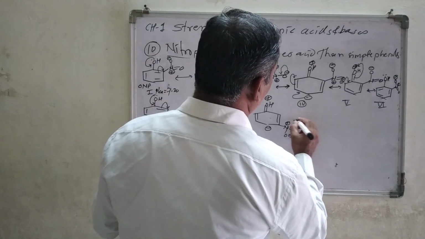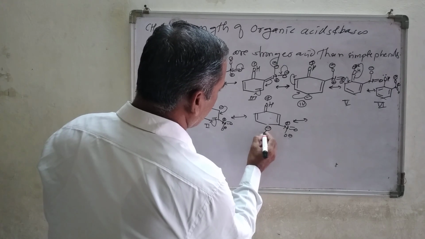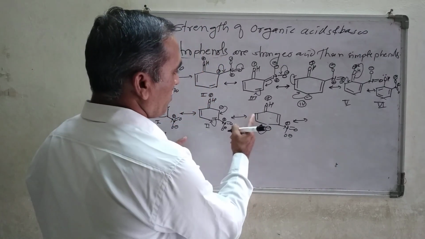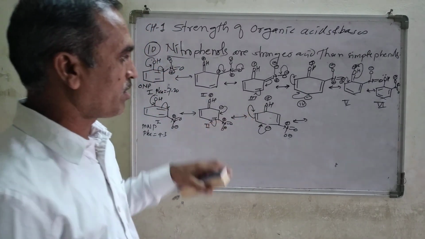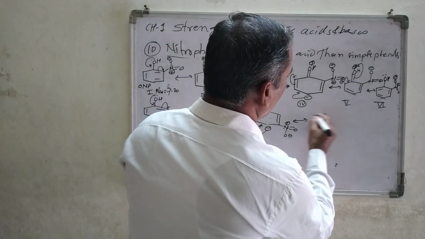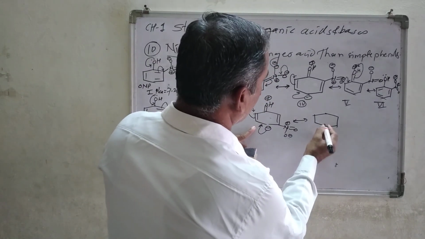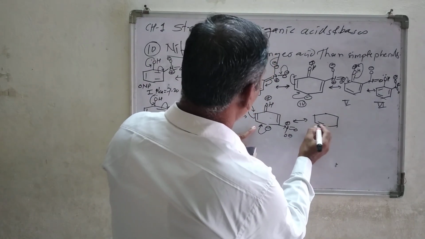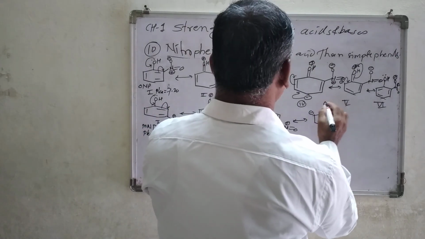Now look at the next structure, this negative charge again forming a double bond here, and this double bond concentrates the electron density at this corner point, and so you are going to get the next structure. What are the changes we made here? Double bond, negative charge, rest of the thing remains as it is.